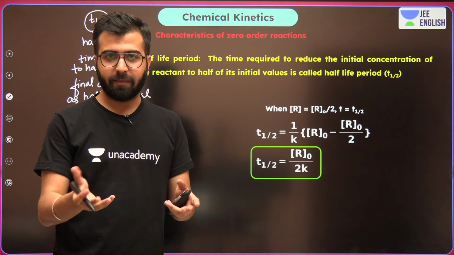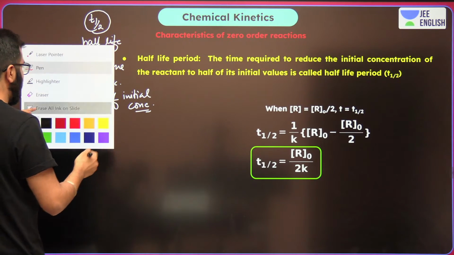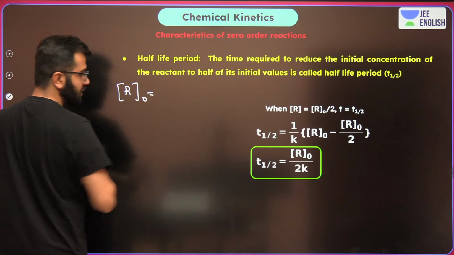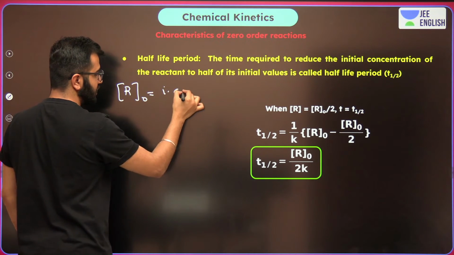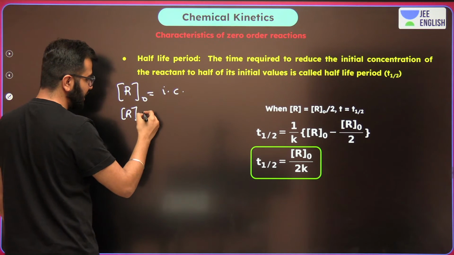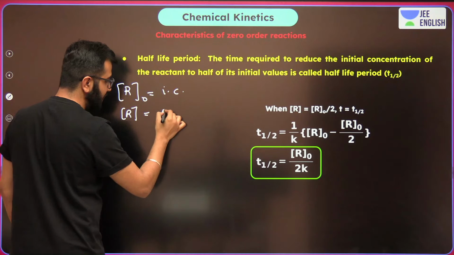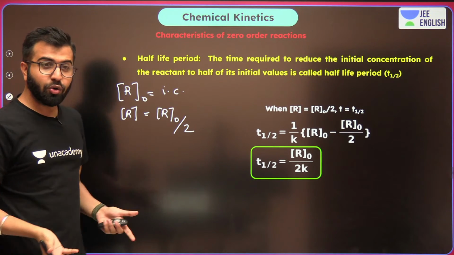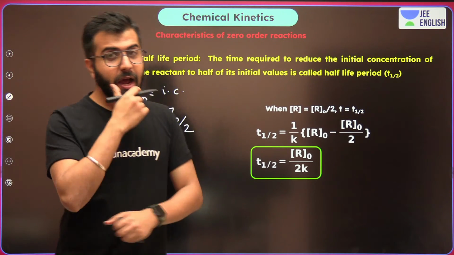So let's do one thing. Let's keep R0 as R0, the initial concentration. The R, which is the final concentration, is nothing but R0 by 2. Yes or no? Now pay attention.